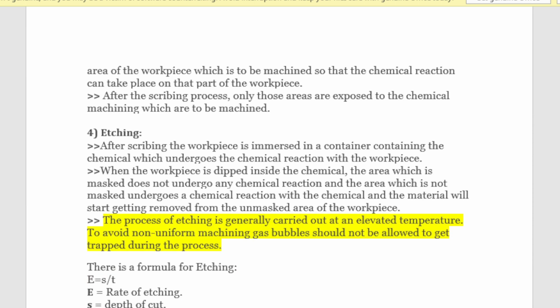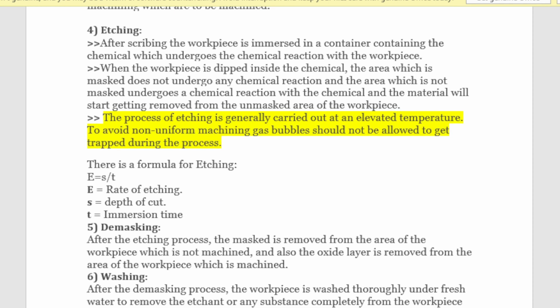So etching is the chemical process, carried out at some particular temperature to avoid uneven machining or bubble formation. To avoid that, you have to maintain the proper temperature. So this is nothing but etching.